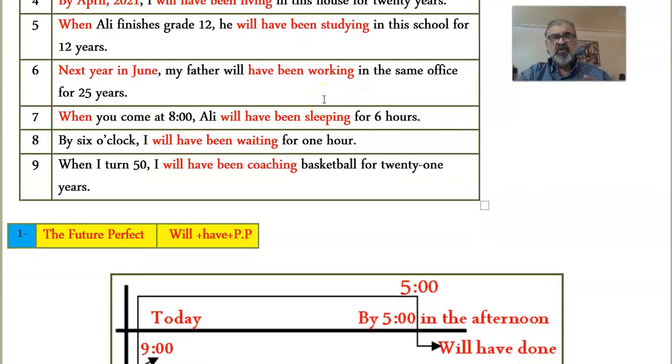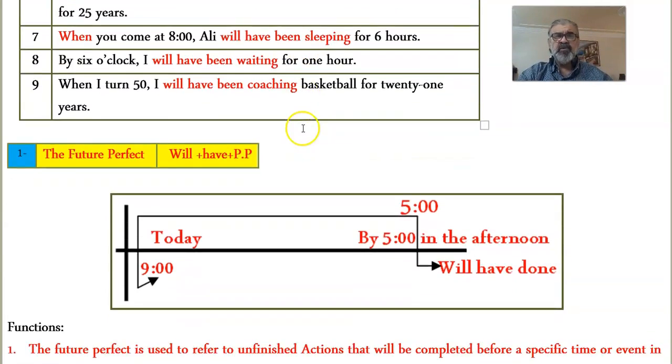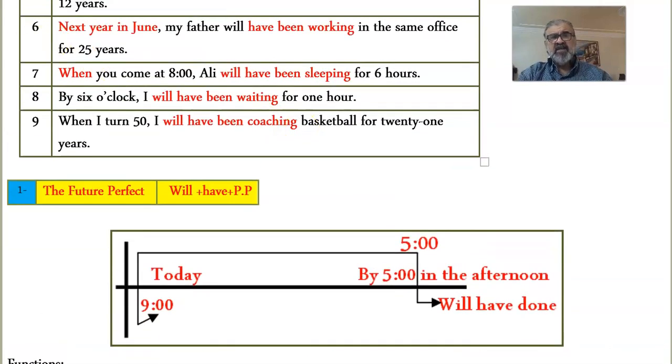When Ali finishes grade 12, now Ali is in 11th or 10th, and his father or mother is saying this: he will have been studying in this school for 12 years. So they projected themselves and their kid Ali to 2 years from now. He's still in 10th, and they said when he finishes grade 12, he will have been studying in the school for 12 years.